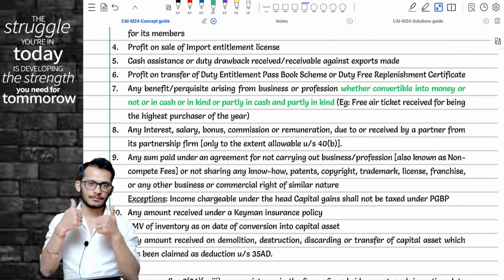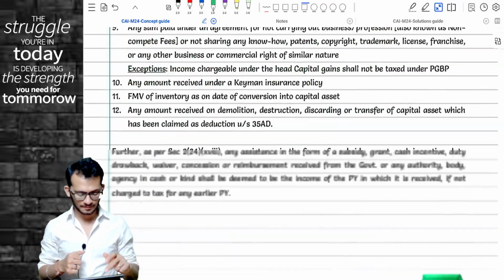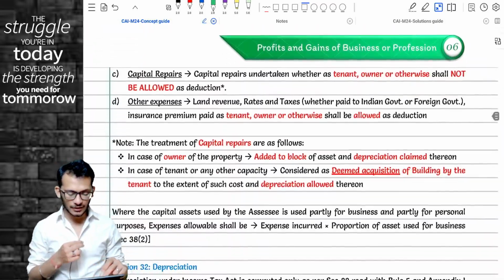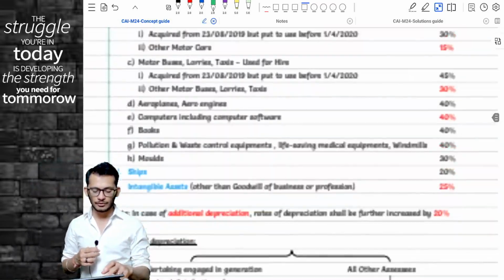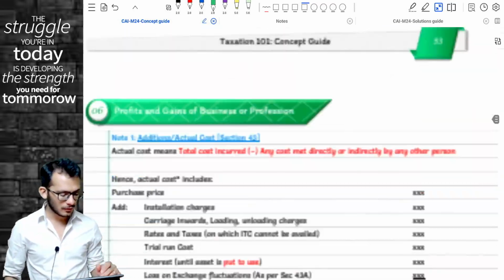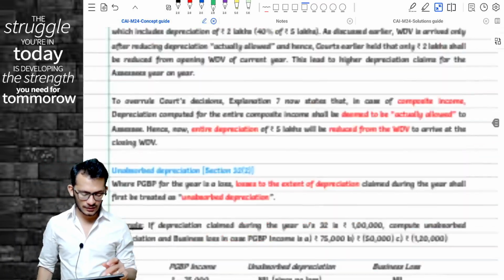Let's proceed. No amendments in your normal section 32 and all, it remains the same. No changes in all those things. You are moving on forward. You will find a section called section 43B.